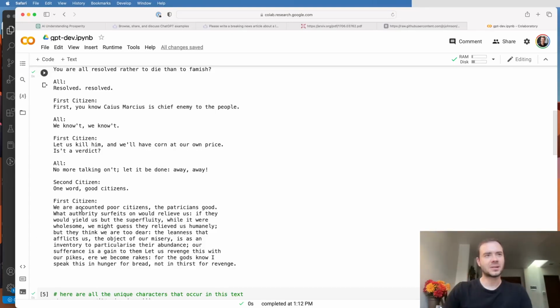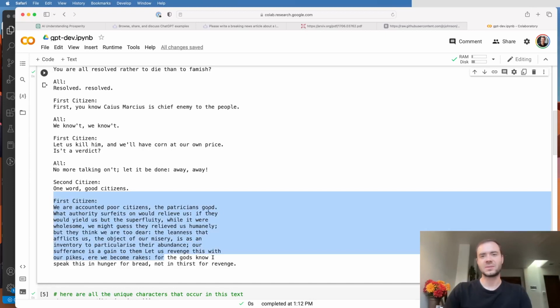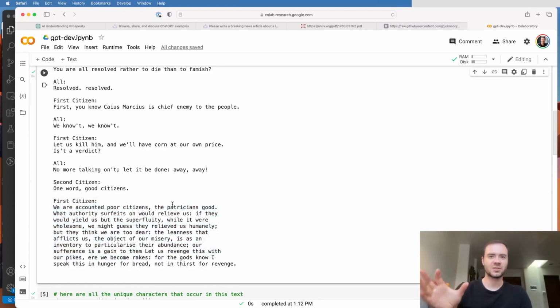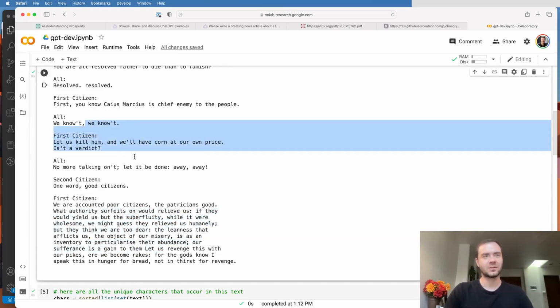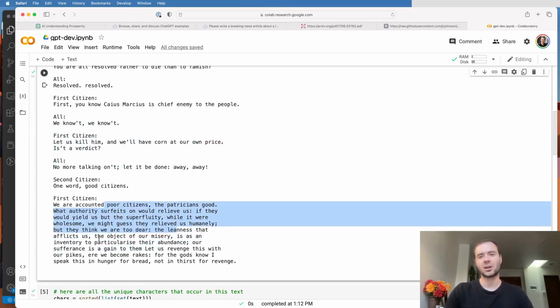Okay, so now we would like to start plugging these text sequences or integer sequences into the transformer so that it can train and learn those patterns. Now, the important thing to realize is we're never going to actually feed the entire text into the transformer all at once. That would be computationally very expensive and prohibitive. So when we actually train a transformer on a lot of these datasets, we only work with chunks of the dataset. When we train the transformer, we basically sample random little chunks out of the training set and train on just chunks at a time.